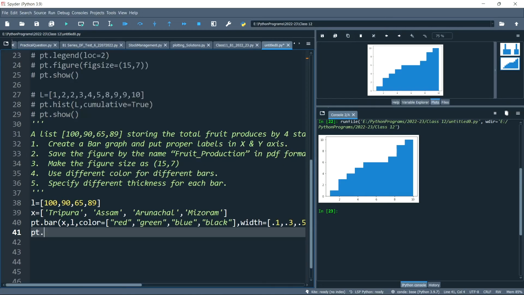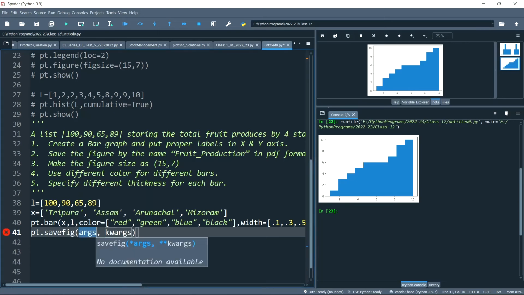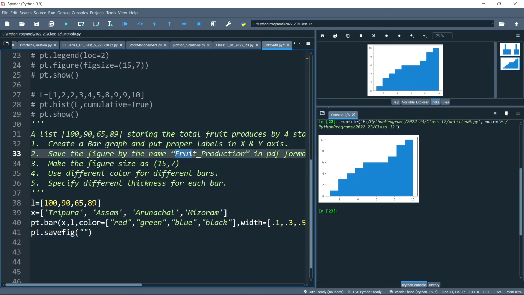Okay. Then we need to save. So plt dot savefig. Here I need to write the name. What is that name? Fruit production in PDF format, right? So dot pdf. Fine. Then what I need to do? Figure size. Okay. Fine. No problem.